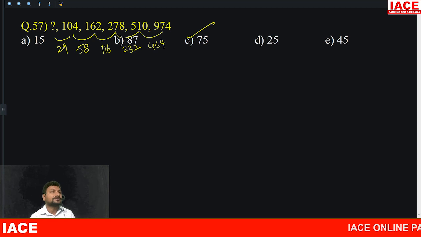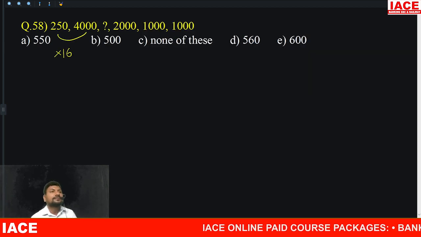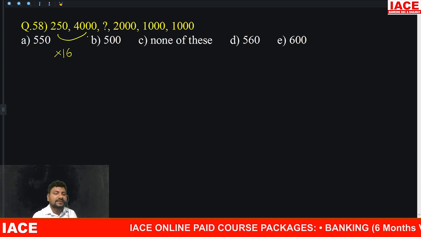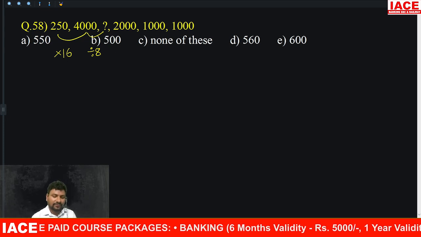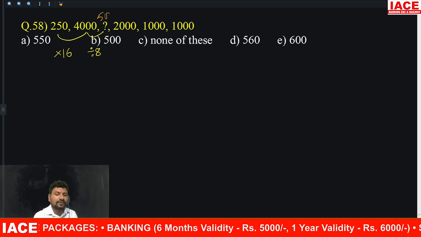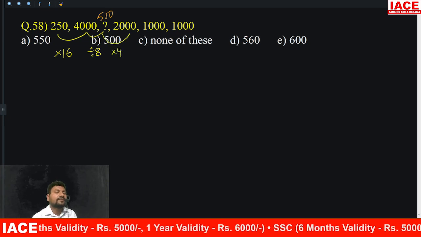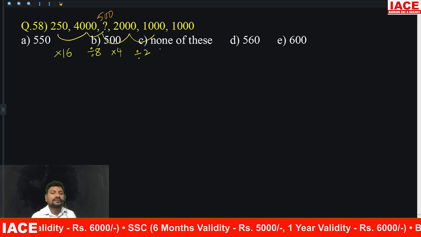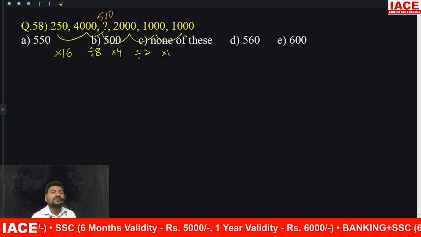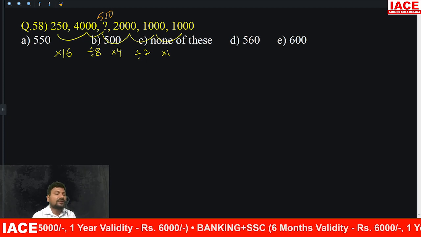Option C is right. 250 becomes 4000. It is a multiplication of 16. Directly it is a multiplication of 16. And it is divided by 8. 4000 by 8 equals 500. And this 500 is multiplied by 4, 2000. And divided by 2, 1000. And multiplied with 1000. 2 to the power of 0, 2 to the power of 1, 2 to the power of 2, 2 to the power of 3, 2 to the power of 4.